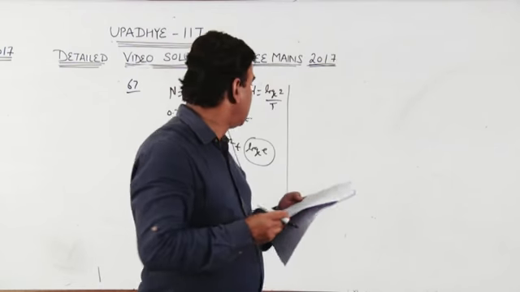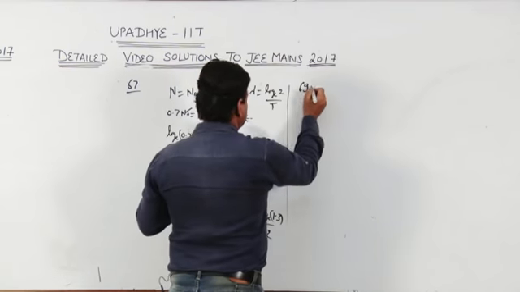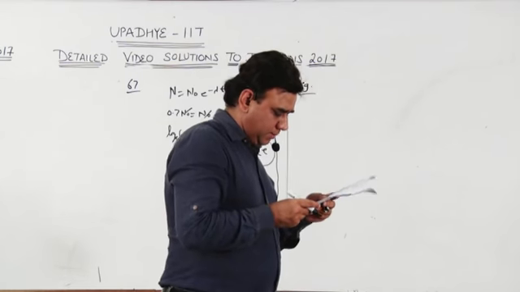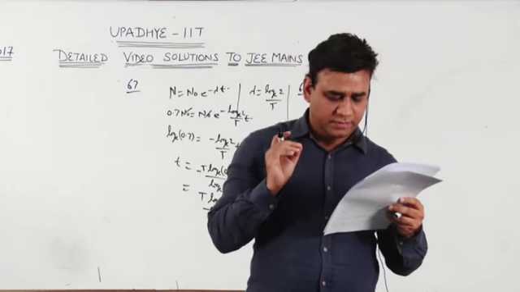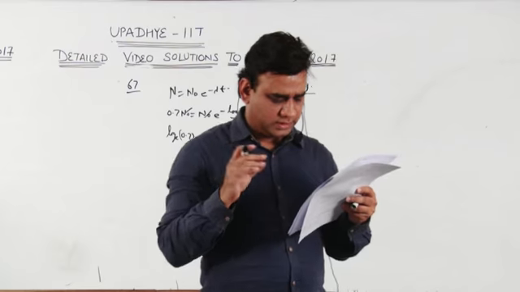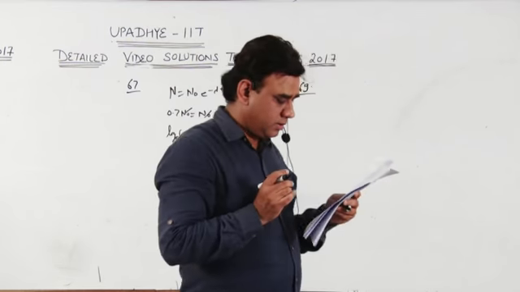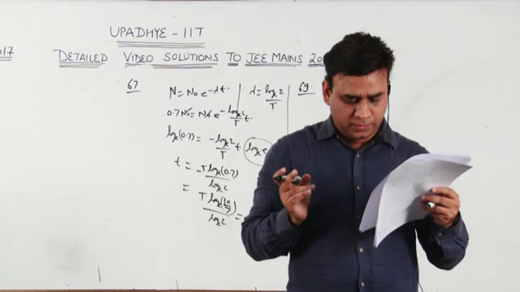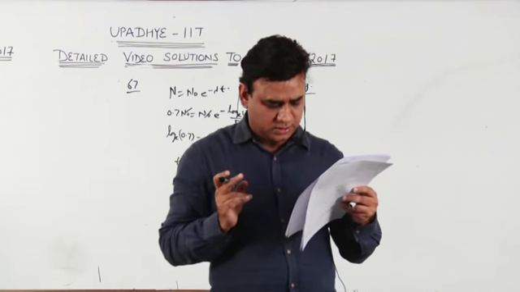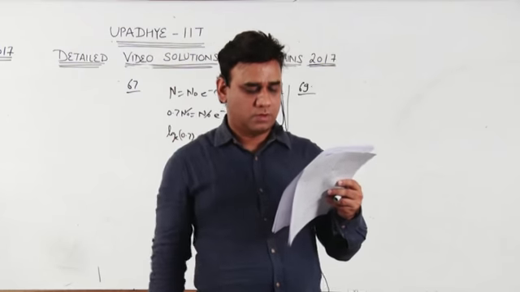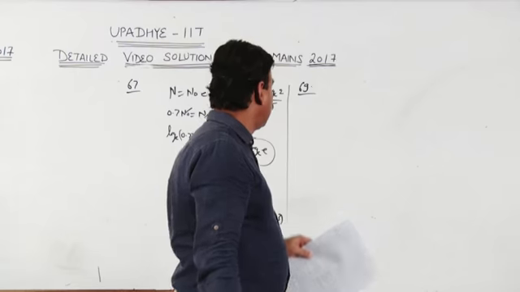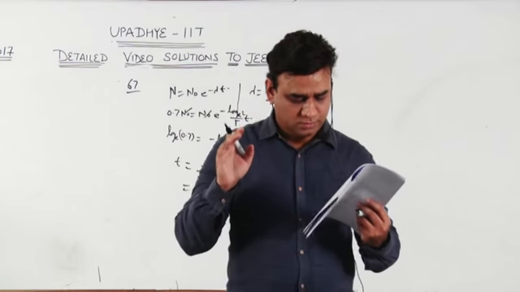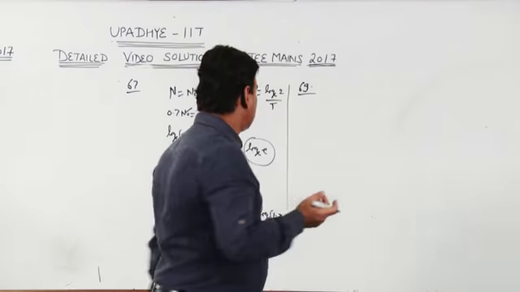Now we move to question number 69. It was from electrostatics, that is, capacitors. In the capacitor question, we have to find an effective capacitance of 2 microfarad. Several 1 microfarad capacitors are given, and the battery connected is 1 kilovolt, and each capacitor cannot withstand more than 300 volt potential difference. So we have to keep in mind that the 1 kilovolt must be divided among the capacitors such that the potential cannot be more than 300 volt.